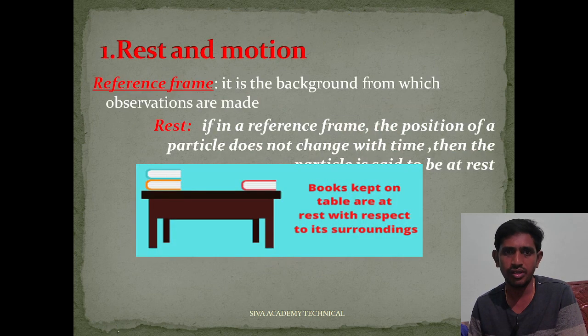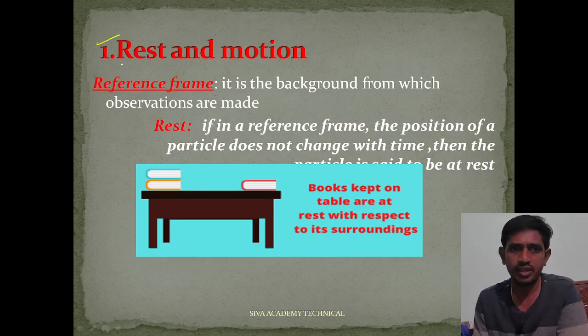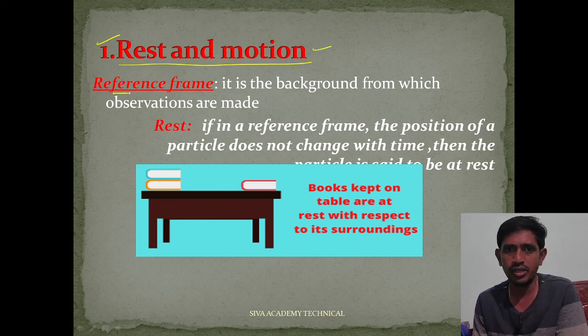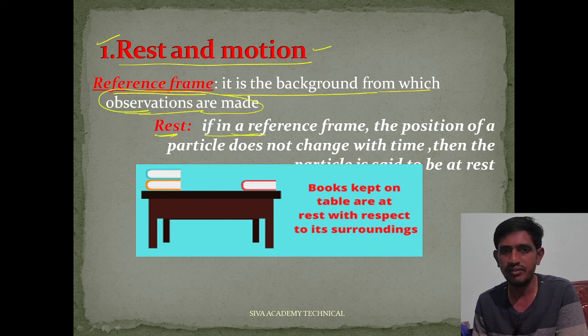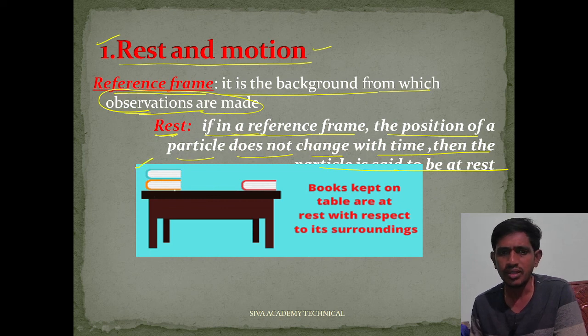Then go for rest and motion, and reference frame. It is a background from which we make observations. That is called a frame of reference. Rest definition: if in a reference frame the position of a particle does not change with respect to time, then the particle is said to be at rest. Here we have some examples.